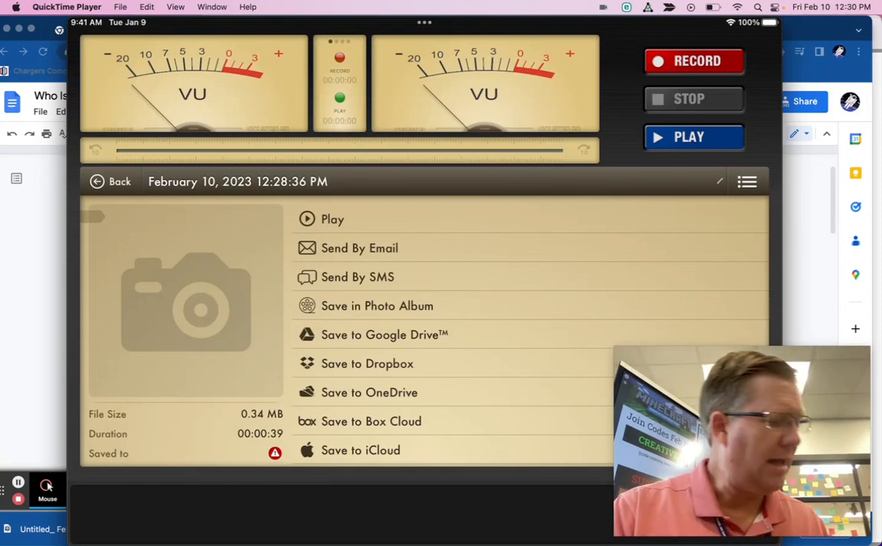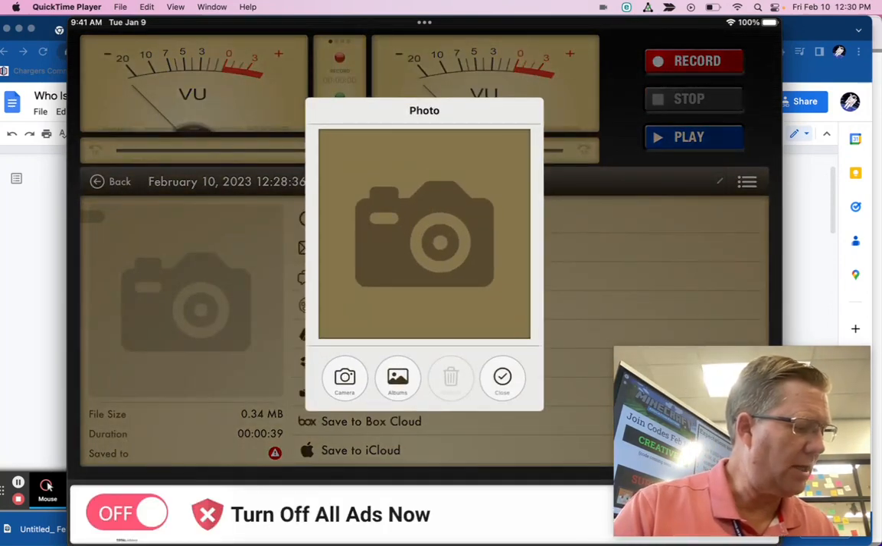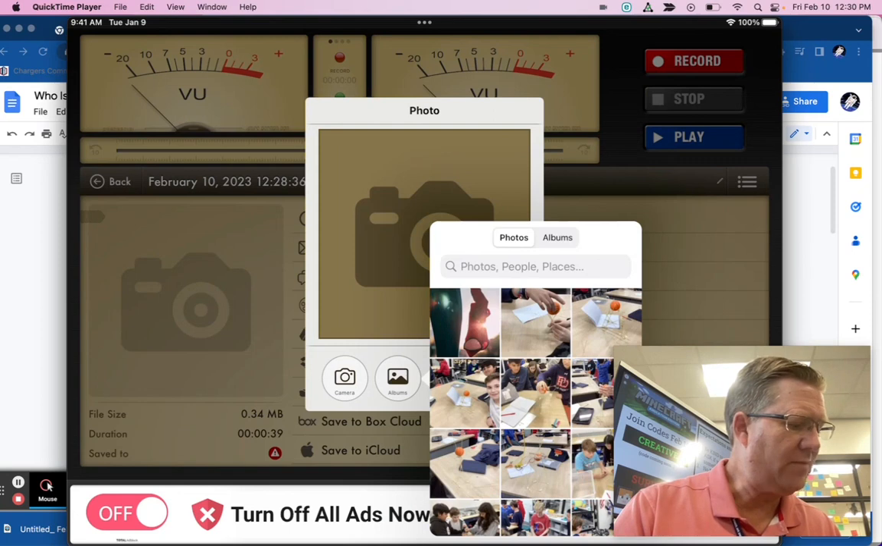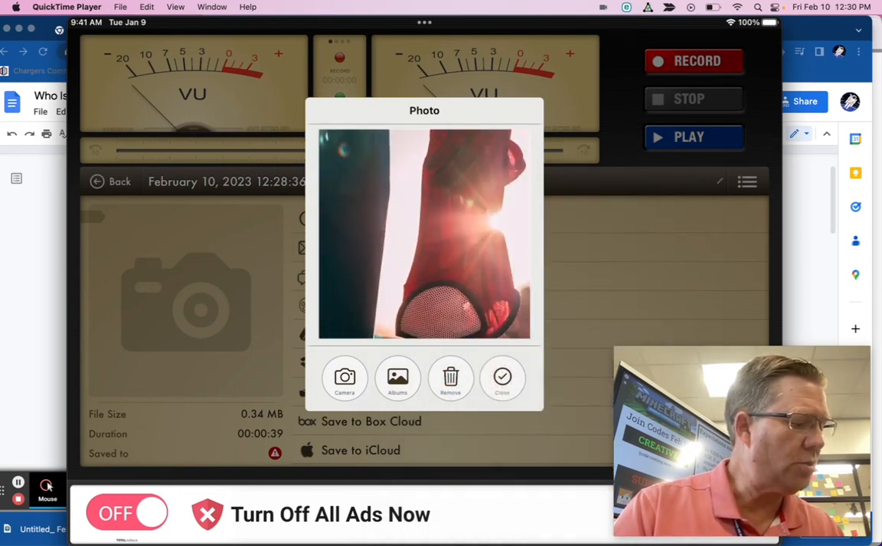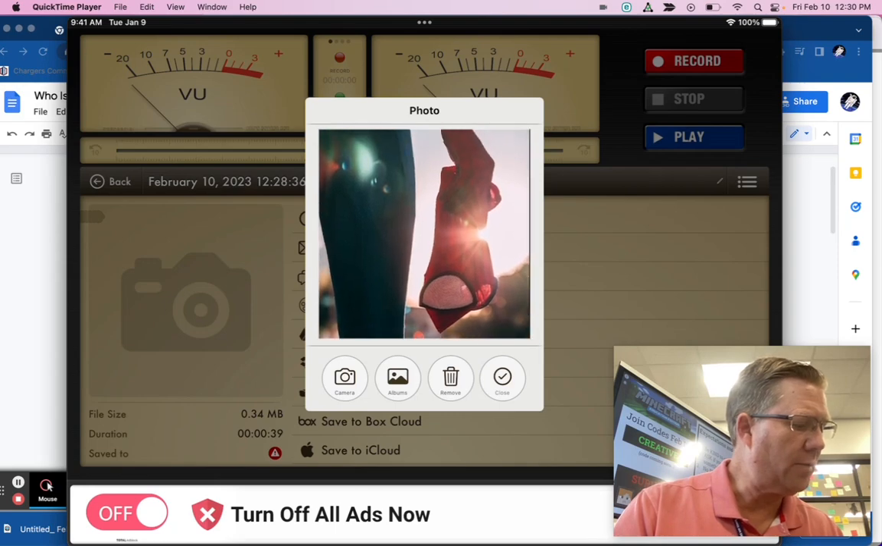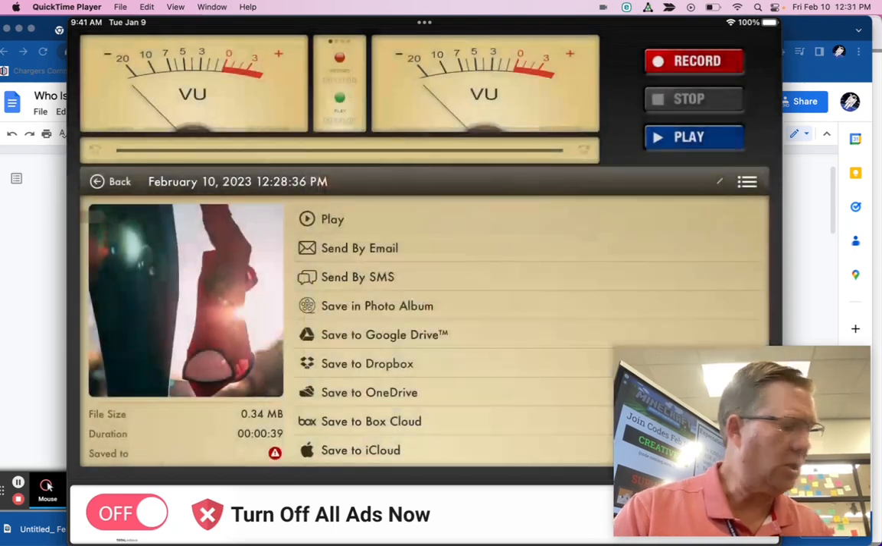I'm going to do that by tapping the icon here that looks like a picture, and I'm going to choose albums. You may have to give permission for this to happen the first time, and then you can pinch and zoom to the part of the picture that you want. But basically that's going to fill it up, and you're going to close it.